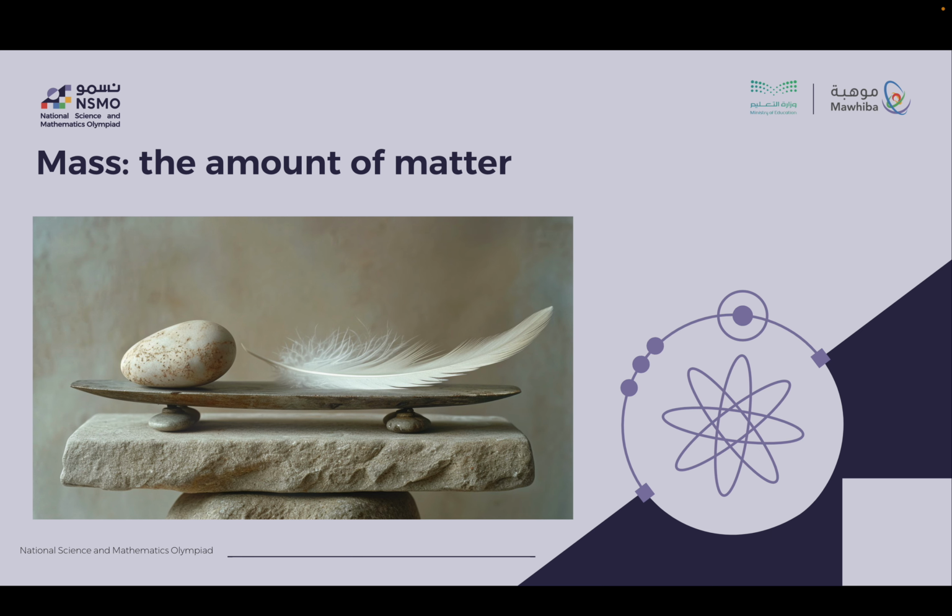Let's start with mass. Mass gives us the amount of matter in the body. If you have a stone and a feather, the stone will have a higher mass. The feather might be larger in size, but it doesn't matter. The stone just has more stuff packed into it. Mass and size are different things. Huge objects can have small mass and tiny objects can have large mass.